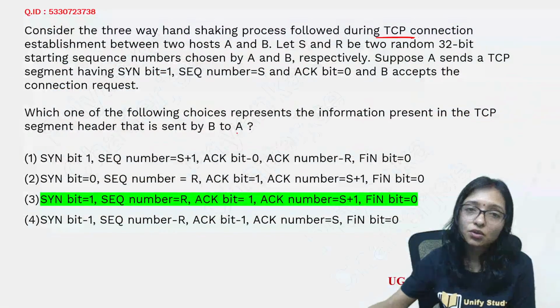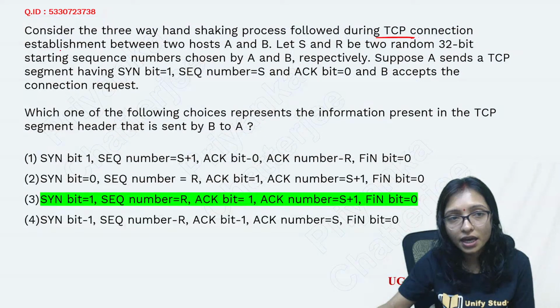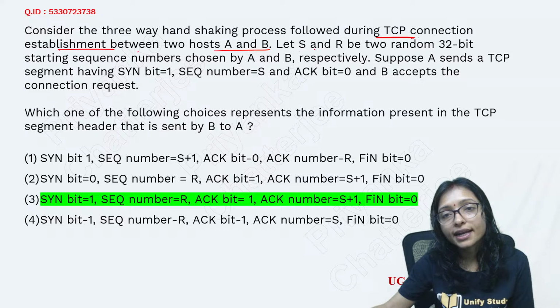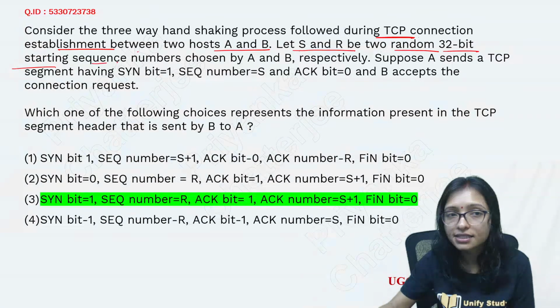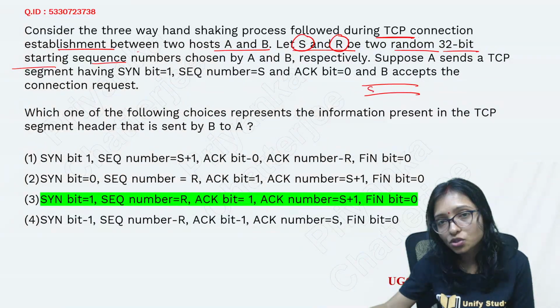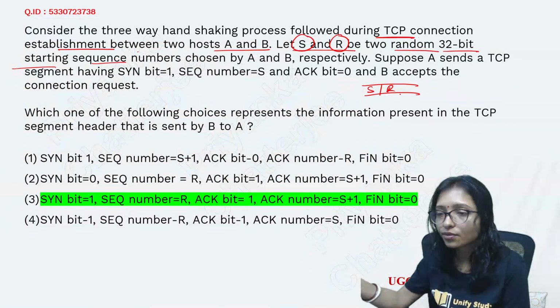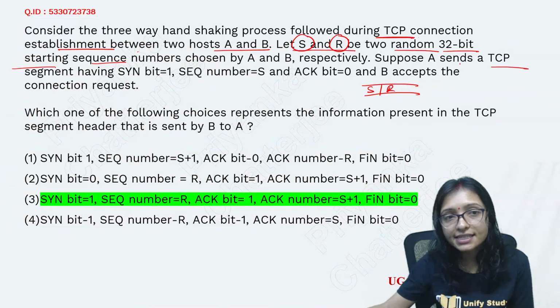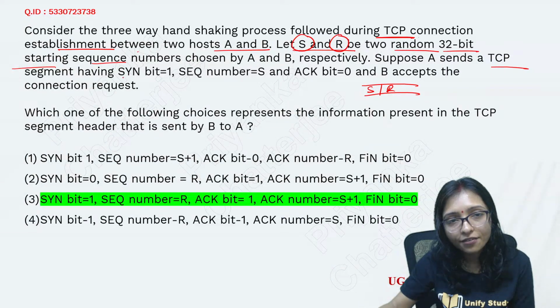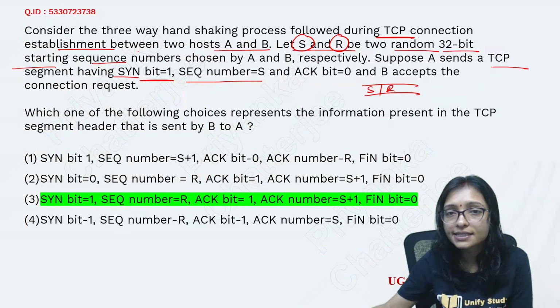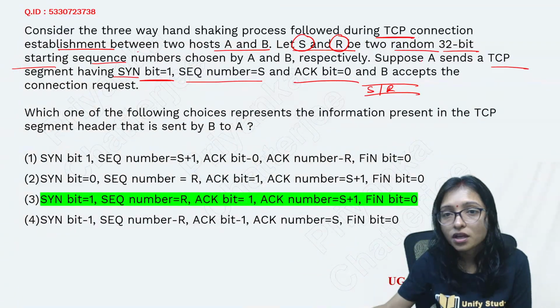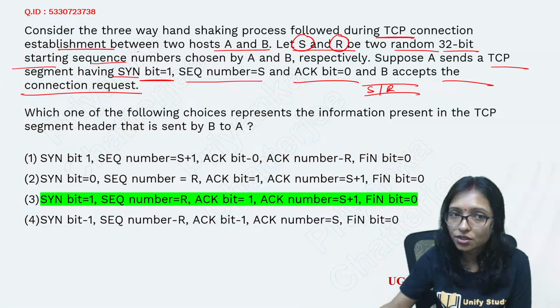So in this question, what is happening? It was given that a TCP connection is established between two hosts A and B. Let S and R be two random 32-bit starting sequence numbers. S is one sequence, R is another. So the first one is S, the next one is R. Like that you can think. Suppose A sends the TCP segment having synchronization bit equal to 1, sequence number S, acknowledgement bit 0. Now B accepts the request.